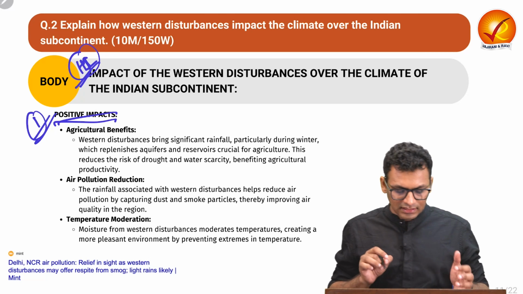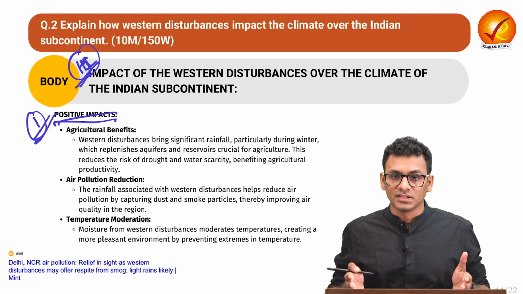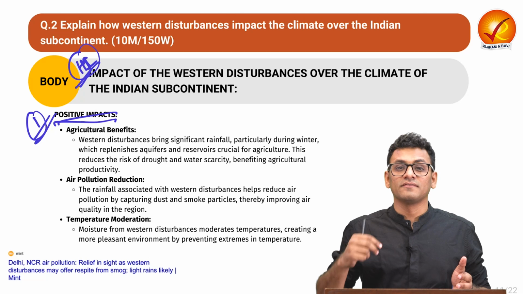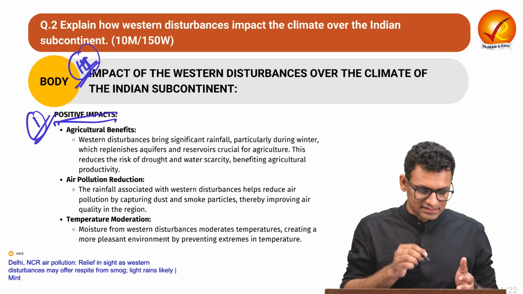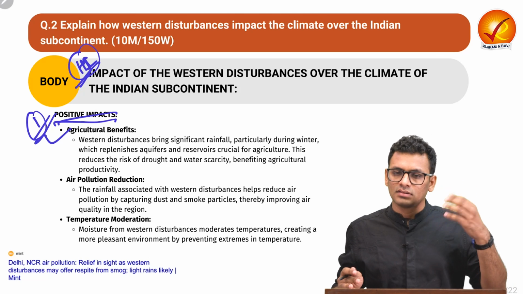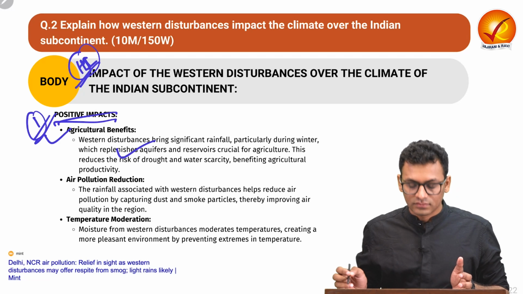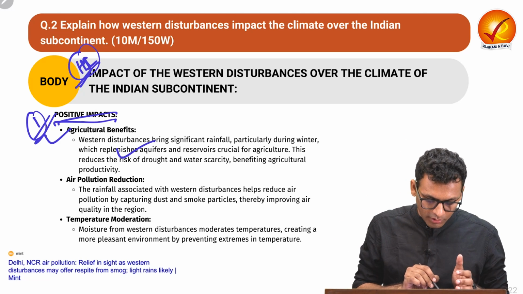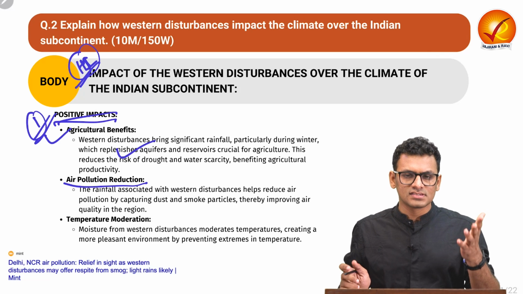We have also seen how it provides the precipitation which the Bay of Bengal branch as well as the Arabian Sea branch in the monsoon season fails to provide in the northwestern region with full intensity. So that is something you can start, that it provides for the precipitation, replenishes aquifer and reservoir, which is crucial for agricultural practices. Second, you can talk about air pollution reduction. We have seen various current affairs related to the same.